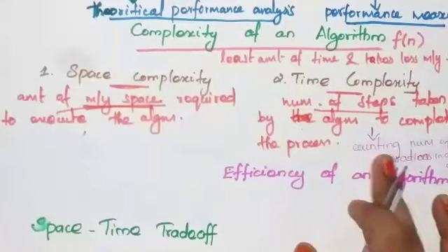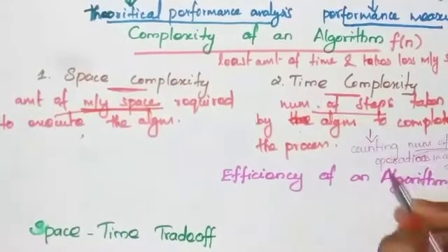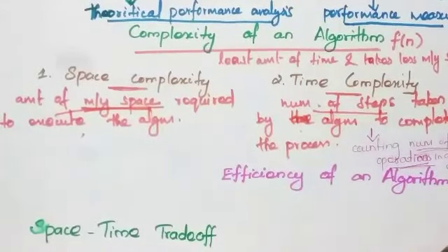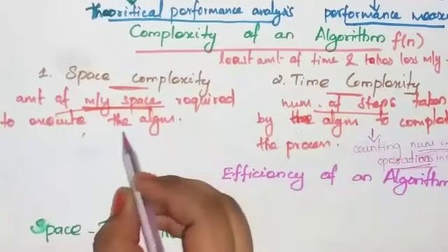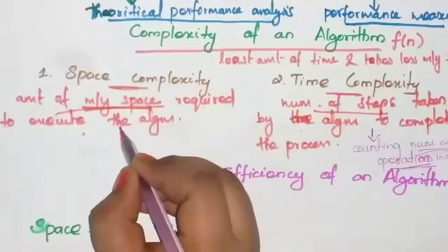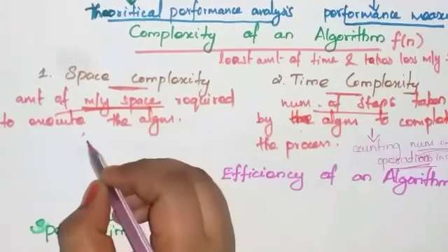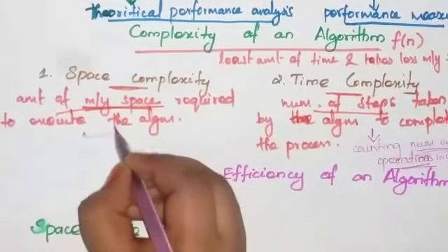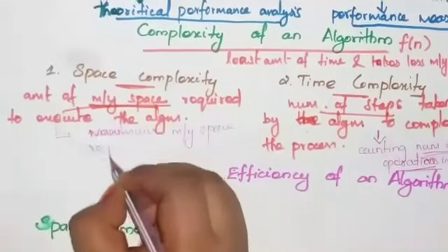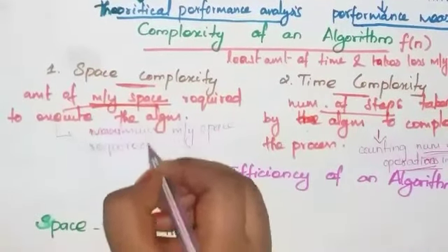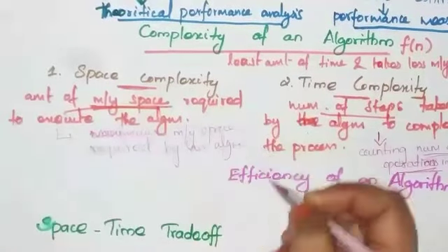It is measured by counting the number of operations in an algorithm. Space factor means space is measured by the maximum memory space required by the algorithm. That is called space factor.